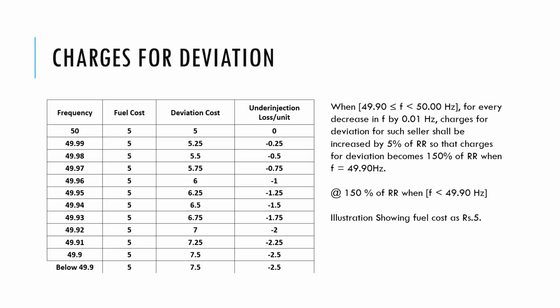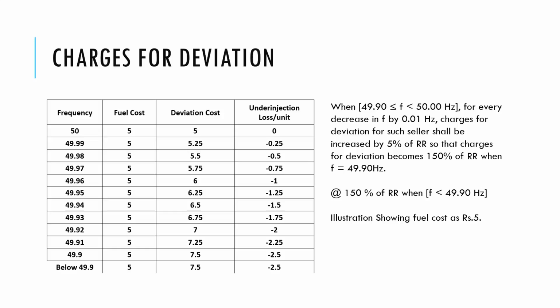Now this is the basic DSM regulation which has been in place, and through these DSM regulations, the CERC had tried to maintain the frequency within the nominal band. So what's the new regulation which is making them different from the earlier case? In the earlier case, for example, if I discuss the last regulations, the DSM regulations which are in place